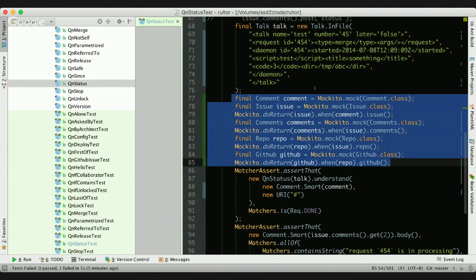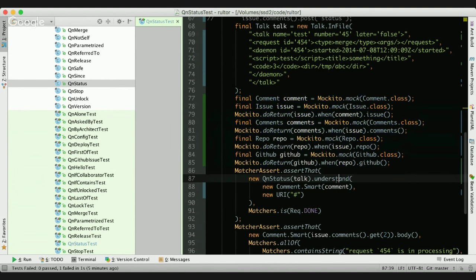The unit tests are supposed to help us do refactoring without any fear of breaking anything. So ideally, I should be able to go into this method understand, change whatever I want, and then run the unit test, and the unit test still passes. And I say, oh, cool, my refactoring works. Let's just put it to production.